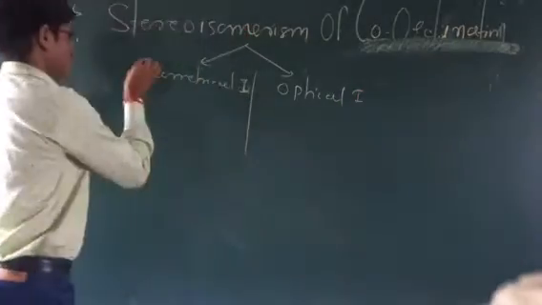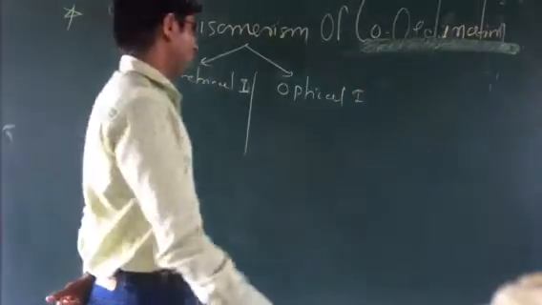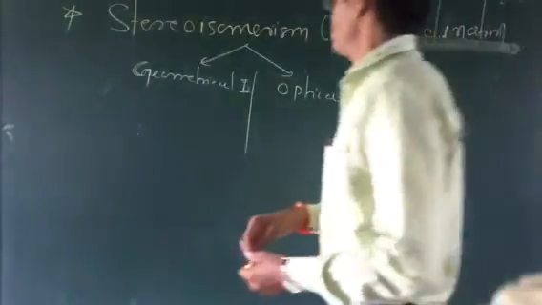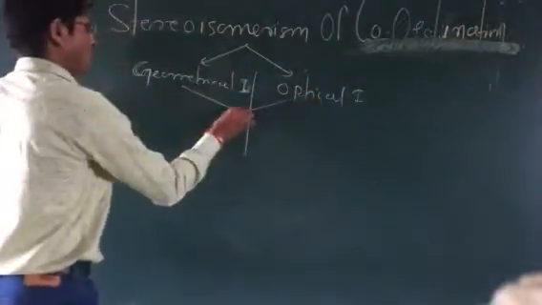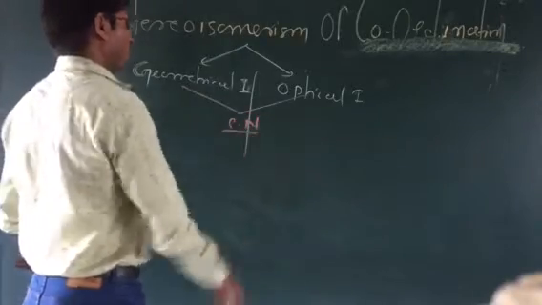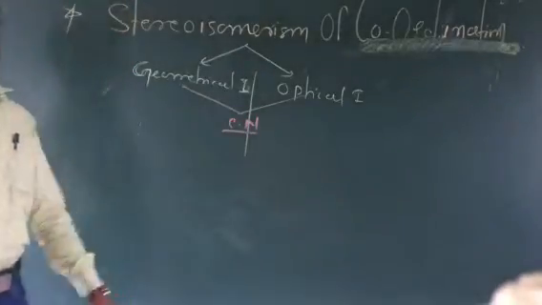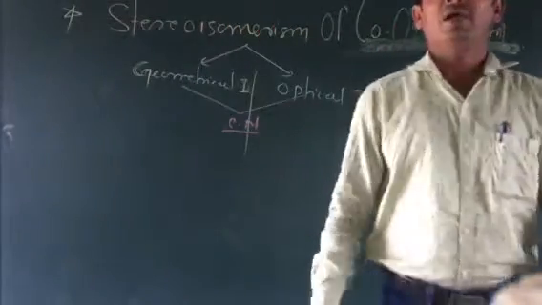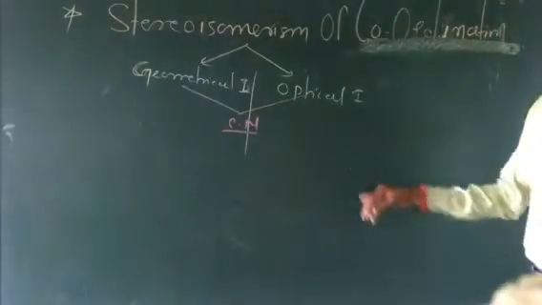We discuss the geometrical isomerism and optical isomerism on the basis of the coordination number. What is the coordination number of a compound? It is the total number of ligands donating electrons to the central metal atom because of the presence of the ligands. The number of ligands donating to the central metal atom is nothing but the coordination number.